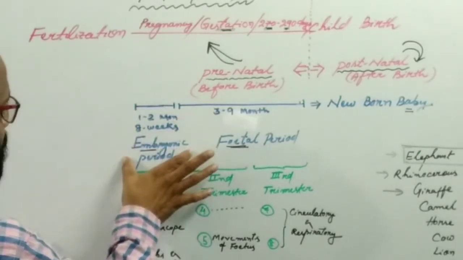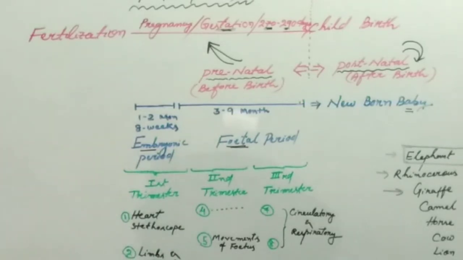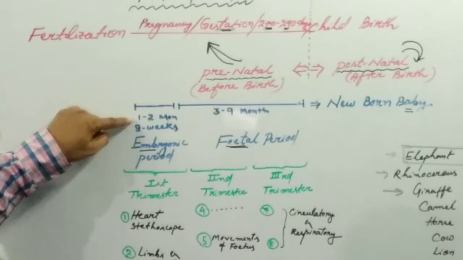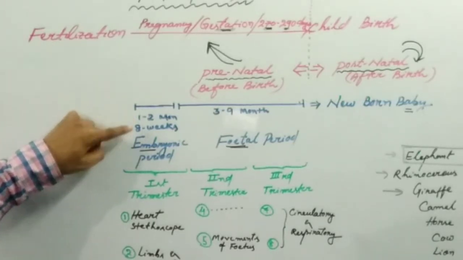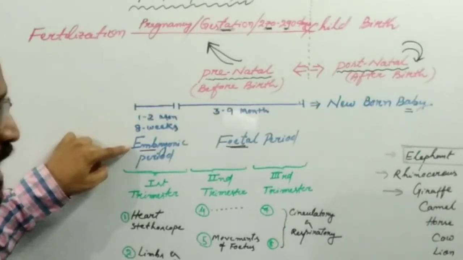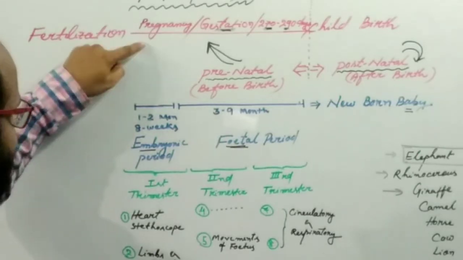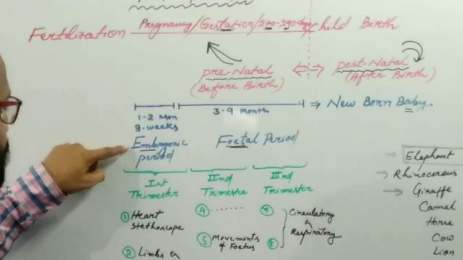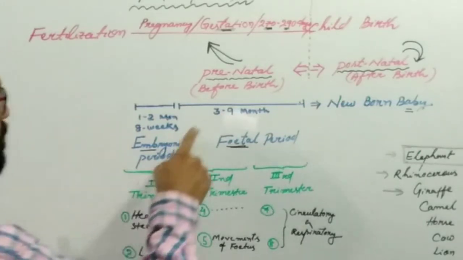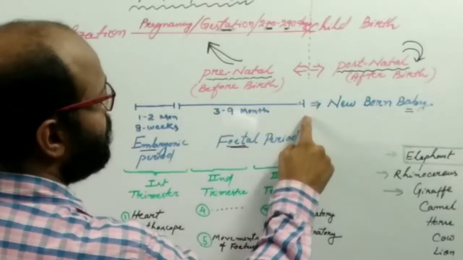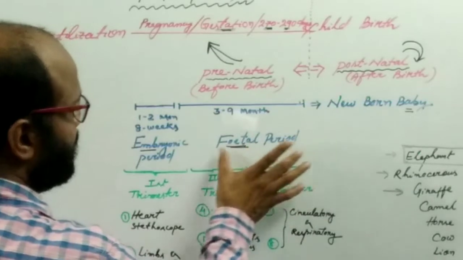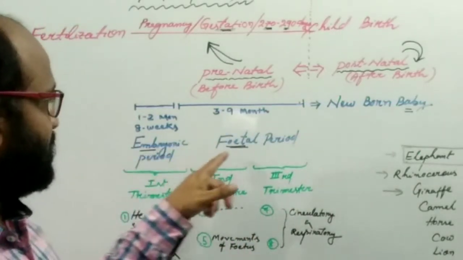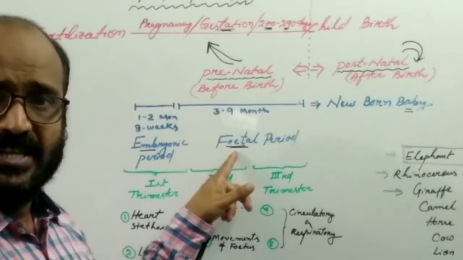the developing embryo is known as the embryo. So the first 2 months of pregnancy is the embryonic period. After 2 months, from the beginning of the 3rd month up to the delivery of the baby, the developing embryo is now named as the fetus.